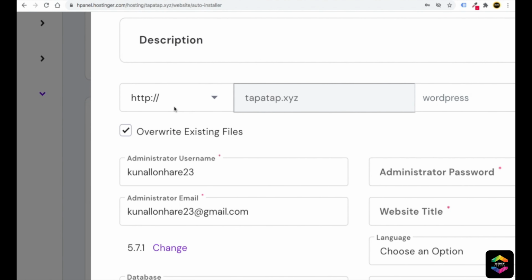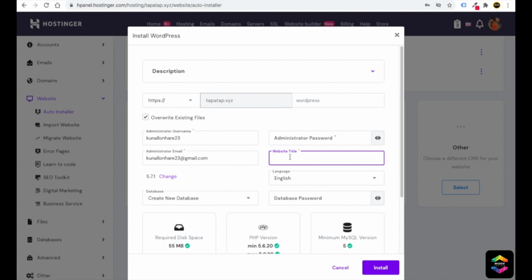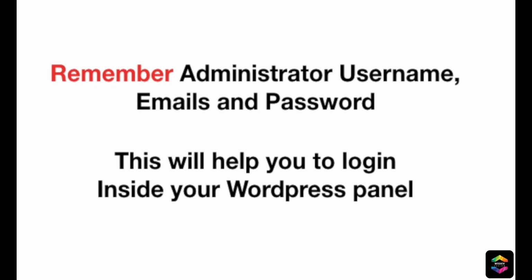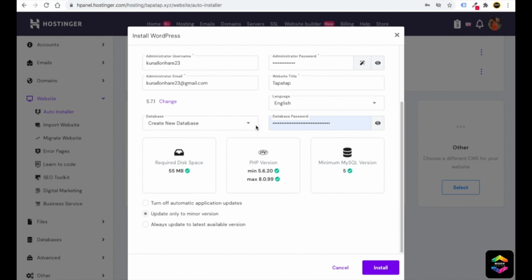After you do this, make sure that you write your username, administrator password, administrator email, and your website title. The website title can be anything, maybe the name of your business. Then select the language. I will select English. I will write the website name as tapartab. Very simple. You can see I have put the password as well. If you want to put the database password, you can do that, but I will not. It's totally up to you.